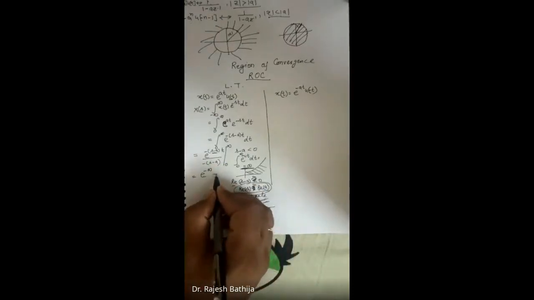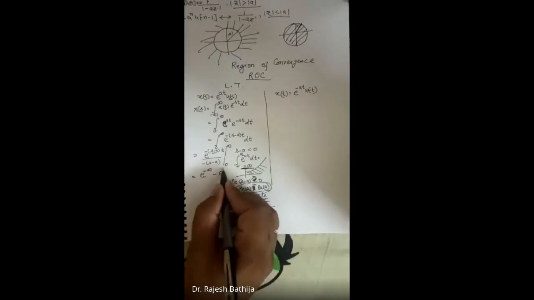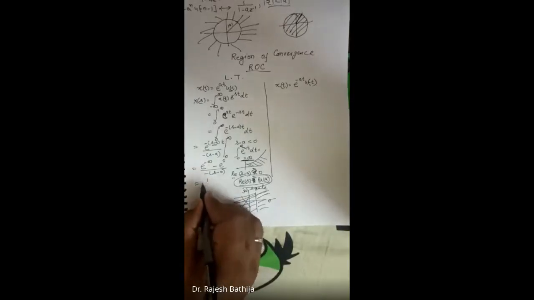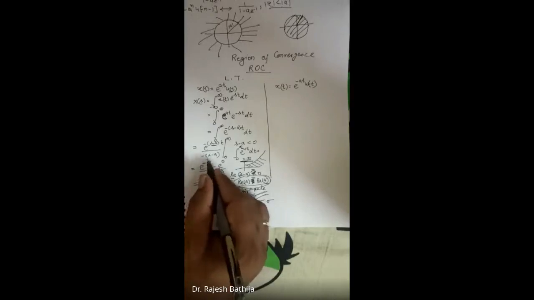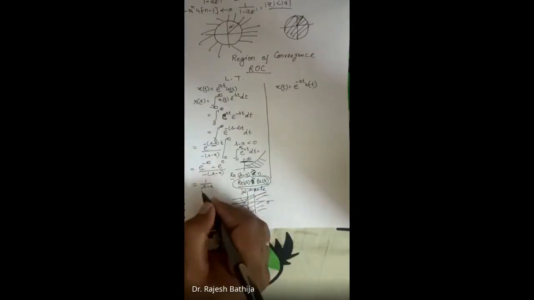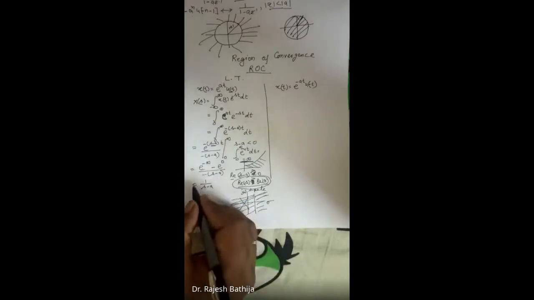Then minus e to the power 0 divided by minus (s minus a). The first term is 0, since e to the power minus infinity is 0, and minus 1 over minus (s minus a) gives 1 over s minus a. So X of s is 1 over s minus a for this case.